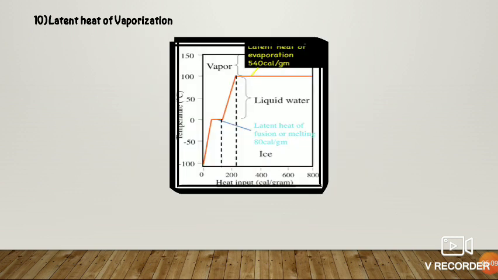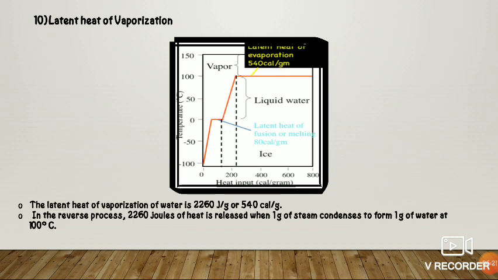The 10th property is latent heat of vaporization. It is also an energy required to change liquid water into a vapor form. So the amount of energy required is 2260 joule per gram or 540 calories per gram. In the reverse way, 2260 joule of heat is released when 1 gram of steam condenses to form 1 gram of water at 100 degrees Celsius.